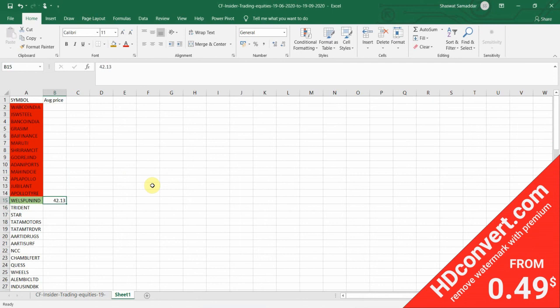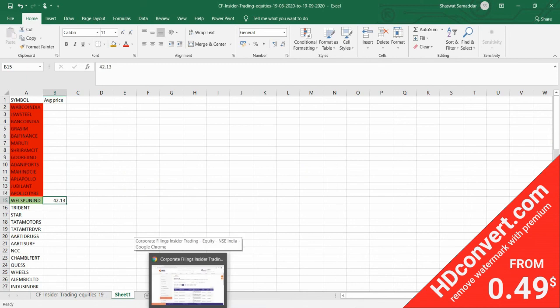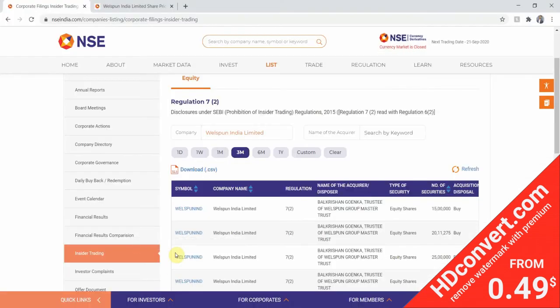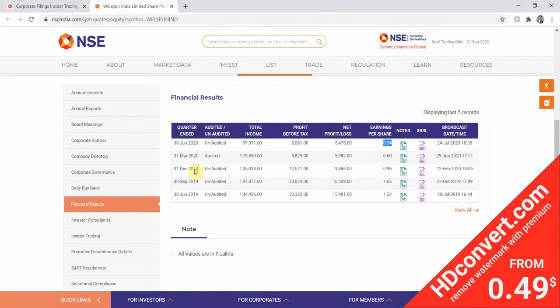So I'll go ahead and check the current price at which Welspun India is trading. Yeah, here it is trading at 60.80. So it's very far from the average price which we calculated, 42.13. It's tough to make a position exactly at that price, but we can take into consideration a fluctuation of plus minus 3%.